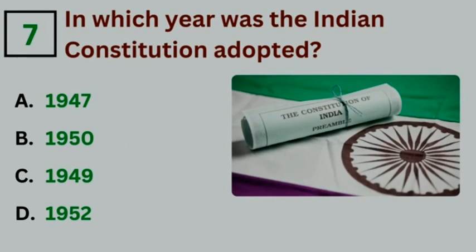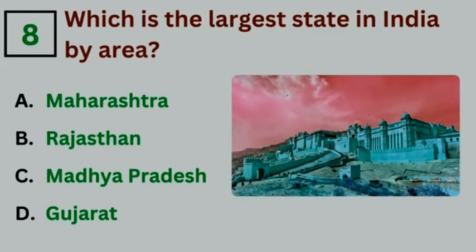In which year was the Indian Constitution adopted? Answer option C, 1949. Which is the largest state in India by area? Answer option B, Rajasthan.